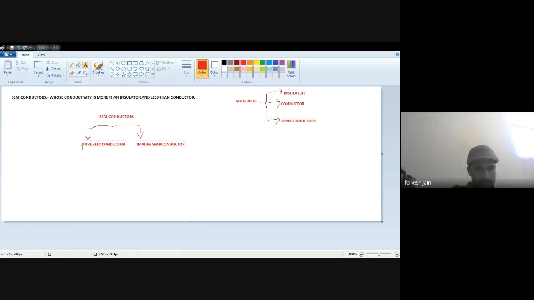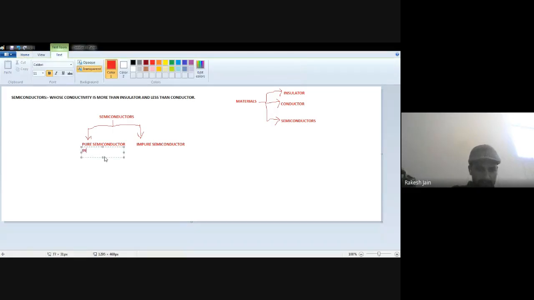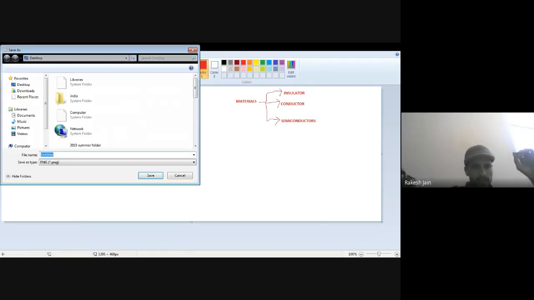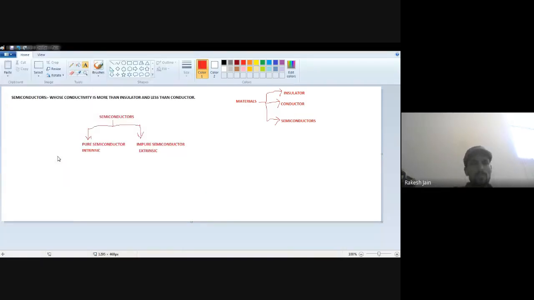We use the word intrinsic semiconductor, and the impure semiconductors are known as extrinsic semiconductors. Pure semiconductors are intrinsic semiconductors and impure semiconductors are extrinsic semiconductors.